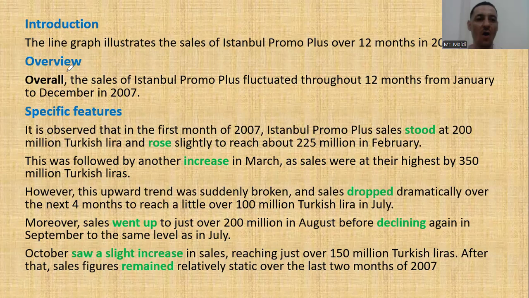The overall, as we said, is a fluctuation. So how would we do it? The sales of Istanbul Promo Plus fluctuated. The subject fluctuated. The subject increased. The subject decreased. The subject fluctuated throughout 12 months from January to December in 2007. Very simple.